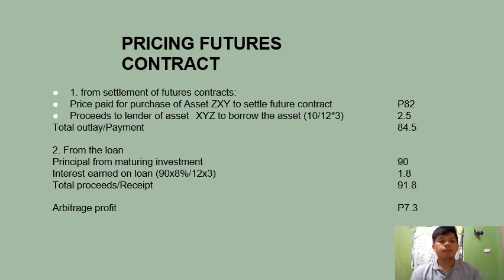Now for the proceeds or receipts, the total proceeds is 91.8. That is calculated by adding the principal from the maturing investment, the investment we put in, to the interest earned of 1.8 pesos. That is calculated by multiplying the 8% annual interest rate by the 90 pesos principal, and then dividing by 12 times 3 months. So our arbitrage profit is 7.3 pesos.